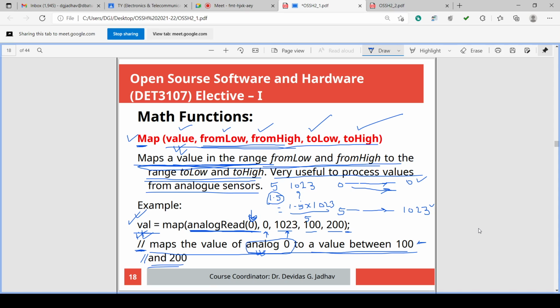So if on PWM 128 value is outputted, what will be generated? It will generate 2.5, because 128 in the 8-bit range of 0 to 255 is equivalent to 2.5 volt in the range of 0 to 5. 128 value in the 0 to 255 range represents 2.5 analog voltage in the 0 to 5 range.